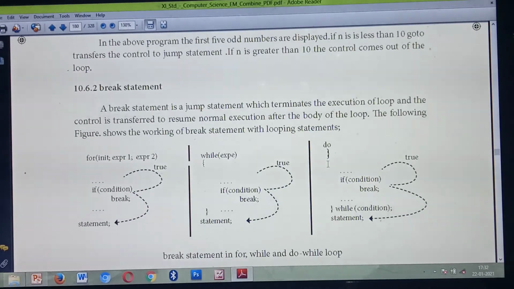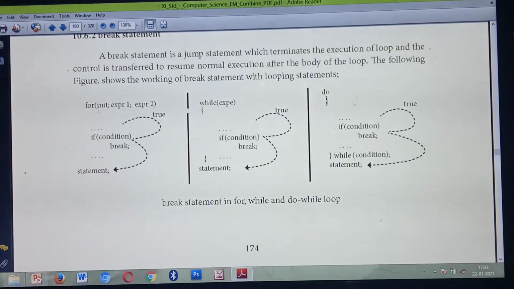Break statement, very important question. The break statement is also a jump statement. So in a program, if the word break is there, in that place itself it will break the loop or flow of the program and automatically come outside of the loop. Understand? Okay. So the break statement is given inside the for loop, while loop as well as do while loop. See, for the for loop they have given the syntax. Once the condition is true, the loop will execute again. Once the break keyword is found, it will come outside of the loop and the next statement is executed.